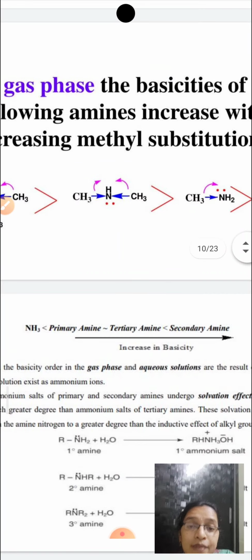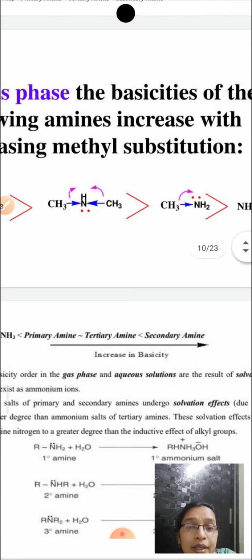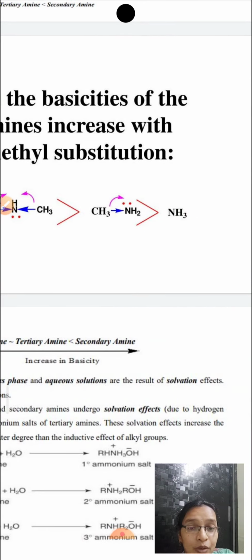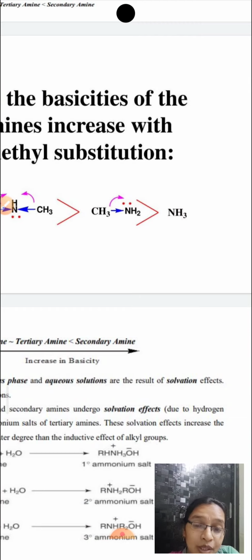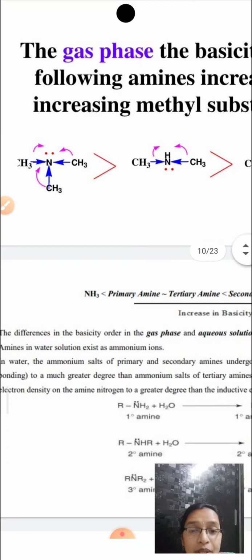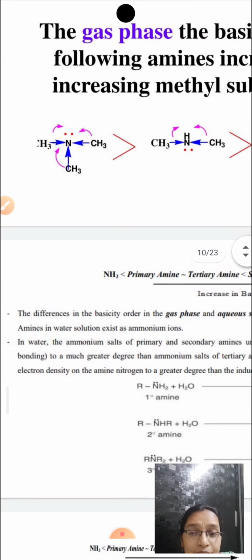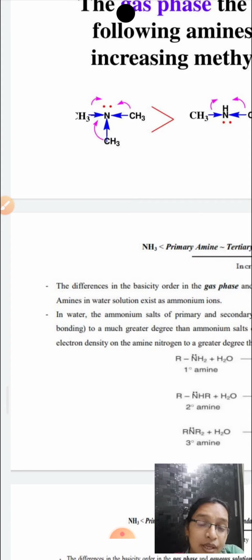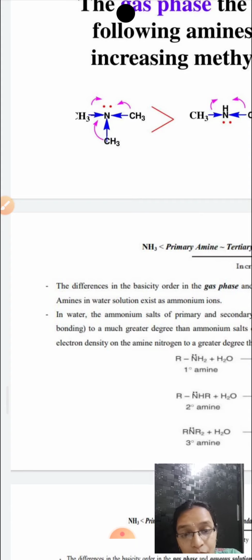Whereas here in the case of secondary amine, 2 methyl groups are present, and in the case of primary amine, 1 methyl group. So greater the number of methyl groups, greater would be the basicity. So the overall basicity in the gas phase would be tertiary is greater than secondary is greater than primary is greater than ammonia.